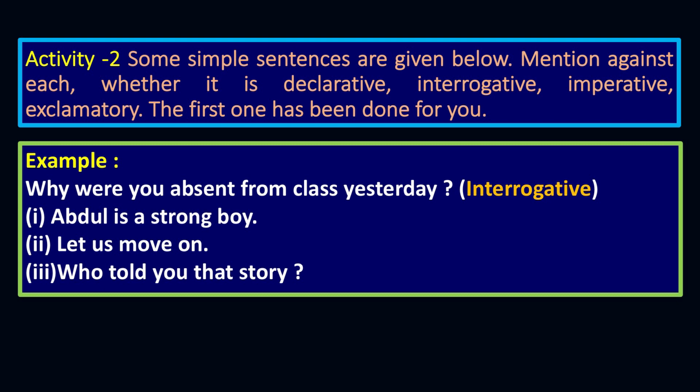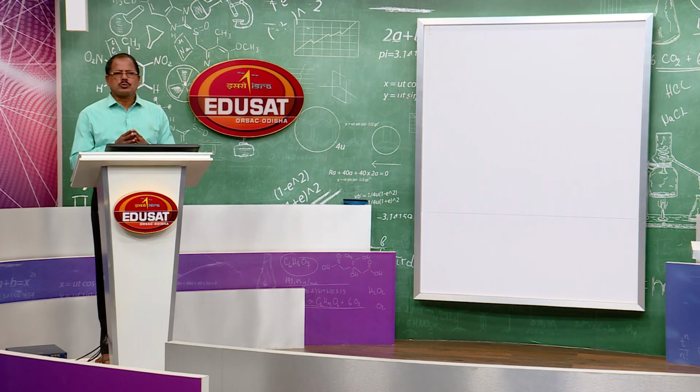Example is given here. Why were you absent from class yesterday? The question is interrogative. I have already told you. As we identify a person looking at his dress and his function, suppose a person wearing a khaki dress is standing at the gate of your school. You have to identify whether the man is a policeman or a forestman or a man from the health department or a man from the municipality or anything like that.